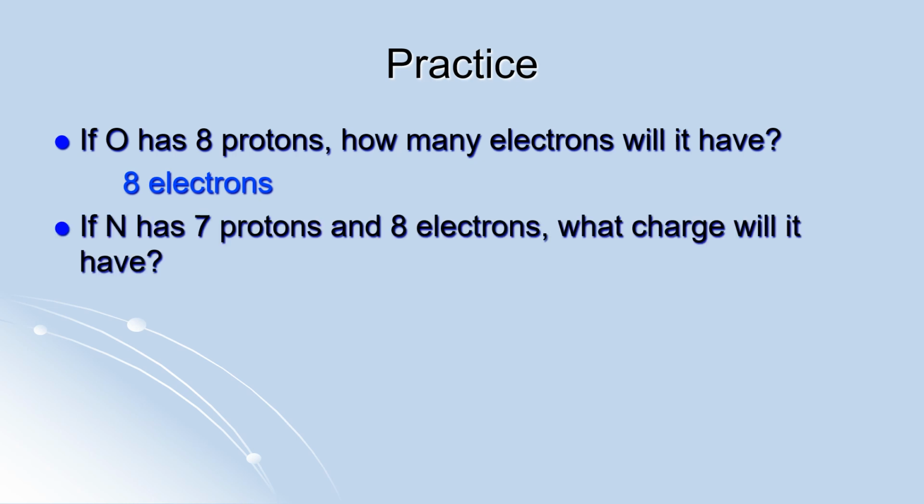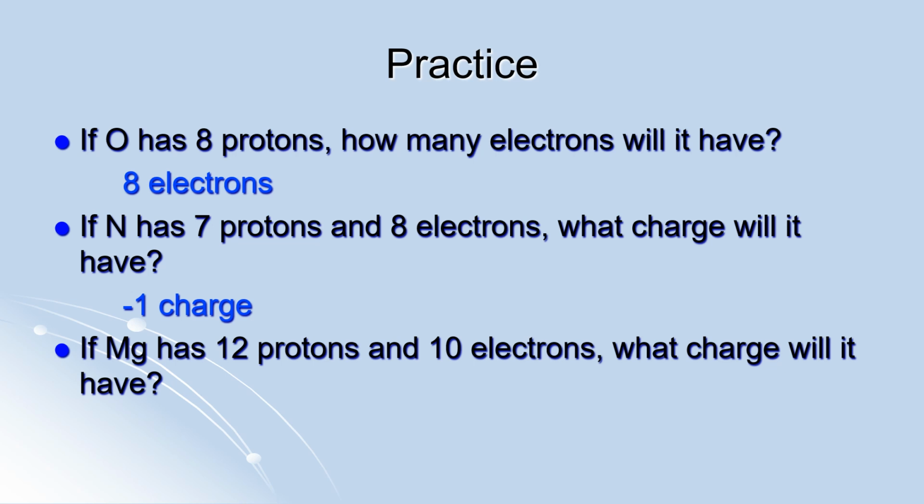Now, if you're looking at nitrogen that has 7 protons, but it has 8 electrons, what charge will it have? So we have 1 extra electron. Remember, electrons are negative. So if we have 1 extra negative charge, that means overall charge will be -1. If you're looking at magnesium, it has 12 protons and 10 electrons. Now we have 2 less electrons. So remember, electrons are negative. So if we are taking out 2 of those negative charges, then the overall charge is going to be +2.